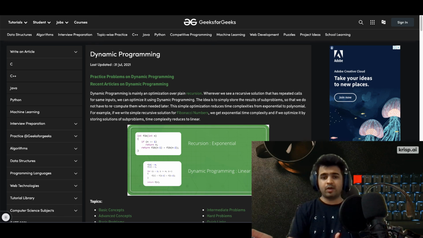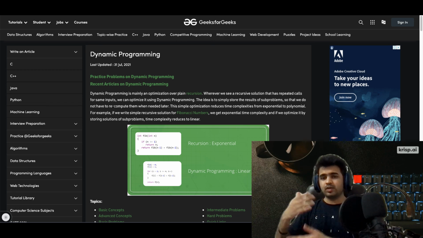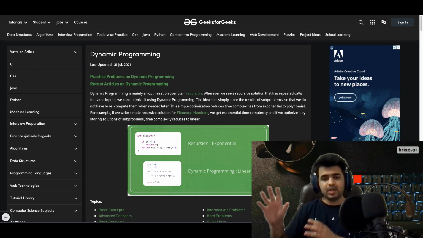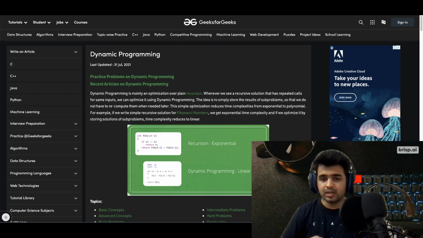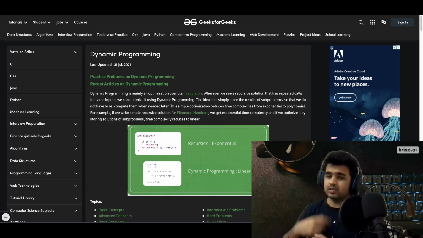You see a recursive problem, you just start storing the results of sub problems in some memory, let's say an array or hash map or 2D array, and whenever you need to calculate those values again, you just reuse it from there.